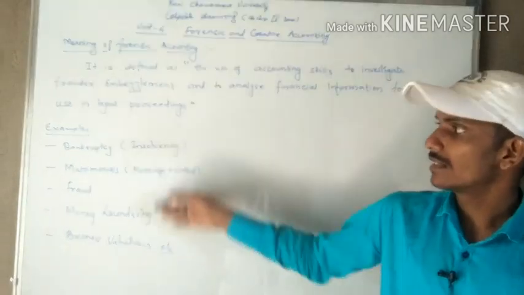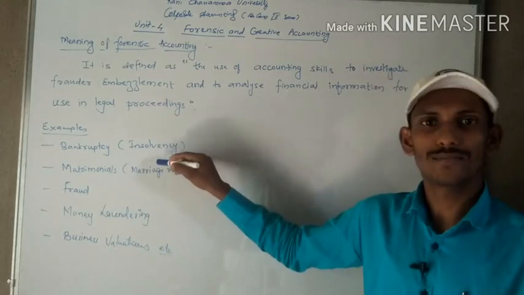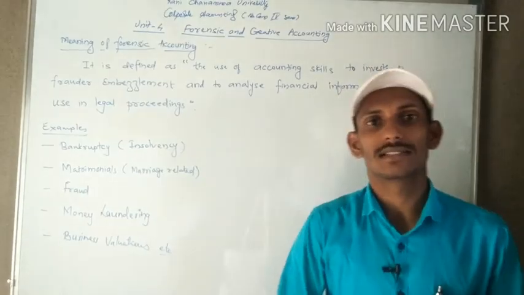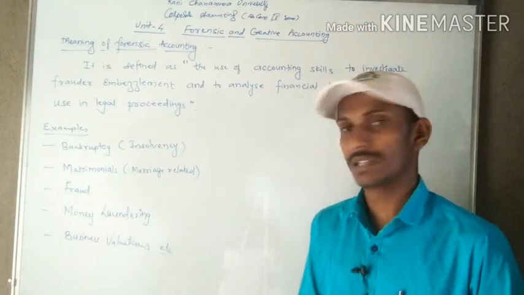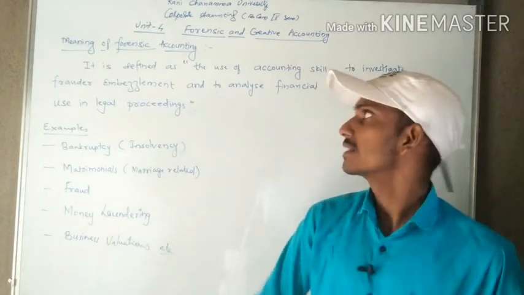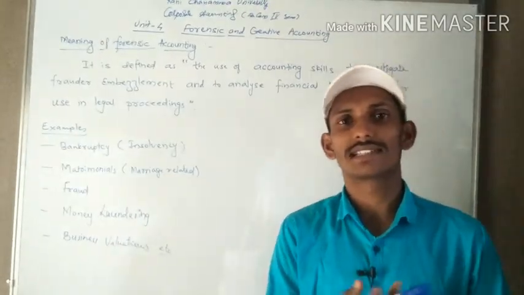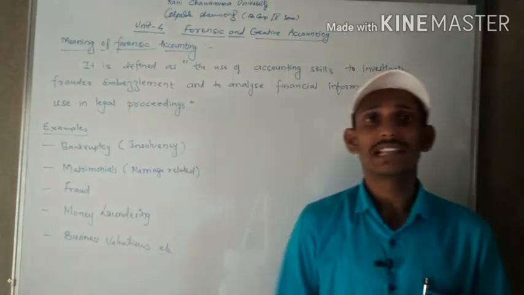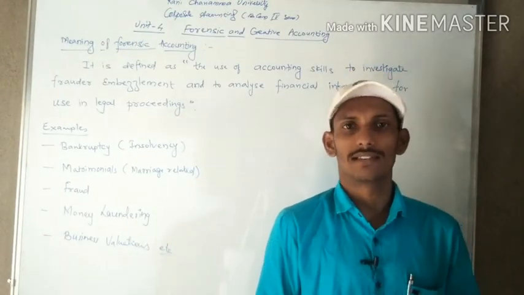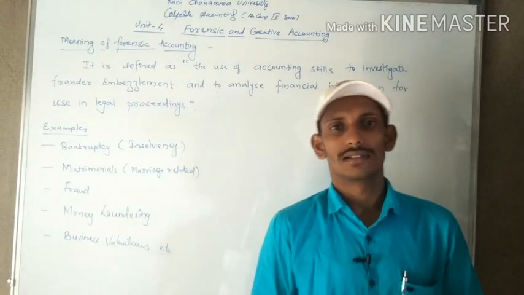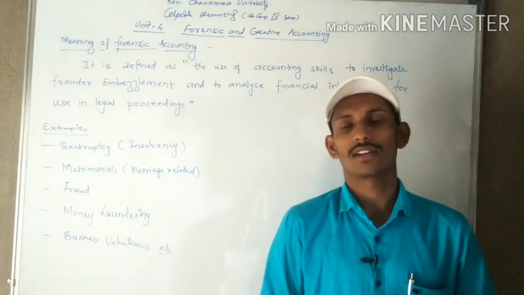Again, so many examples are there. In case of bankruptcy or insolvency, when the court declares an individual person or any institution as insolvent, in such a case they will take the help of forensic accounting. Without the help of forensic accounting they can't say blindly that a person or institution is insolvent. They will take help from commerce persons, that is, a forensic accountant or forensic auditor.